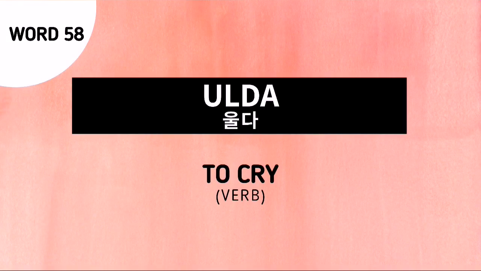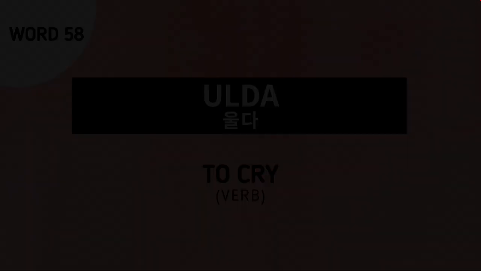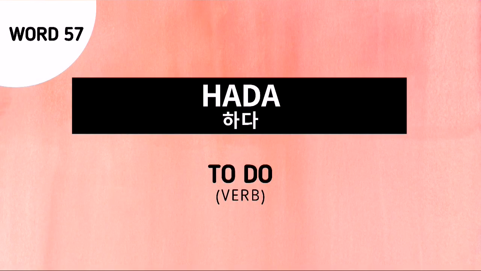Word number 58 is ulda. This is another root verb which means to cry. Word number 57 is hada. This is another root verb which means to do. Word number 56 is kada, and this is another root verb which means to go.